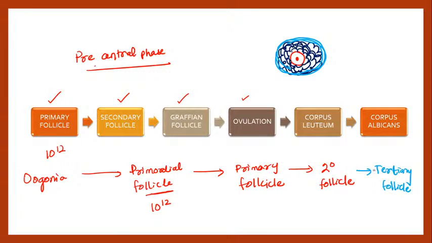Then from the tertiary follicle, there will be a stage called the Graafian follicle. Here I have already mentioned the Graafian follicle. After the Graafian follicle is formed, the egg will move outside the Graafian follicle.